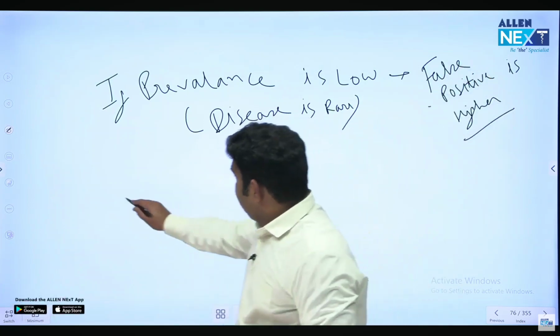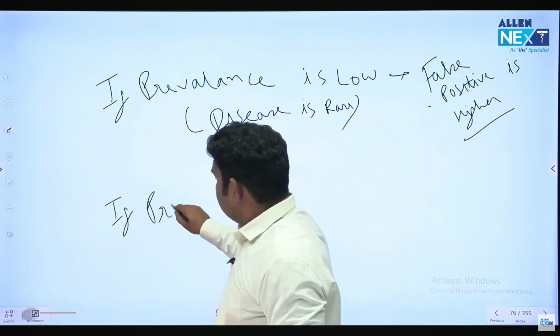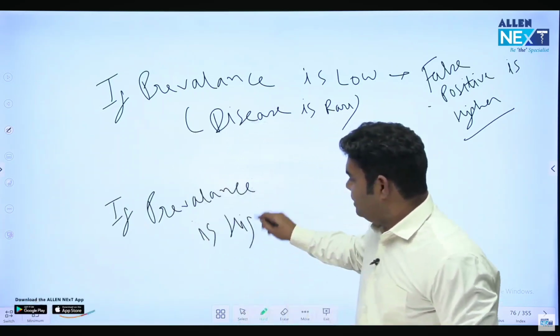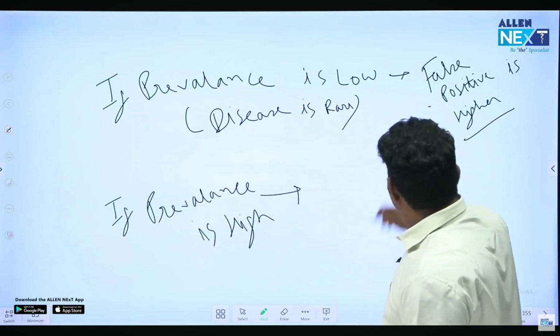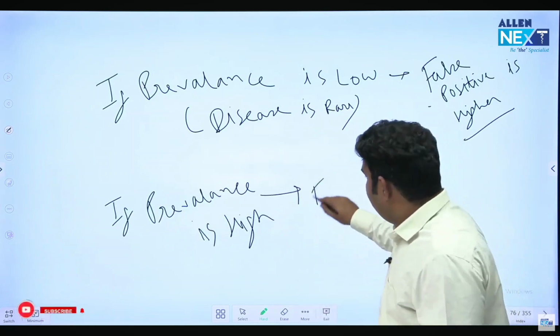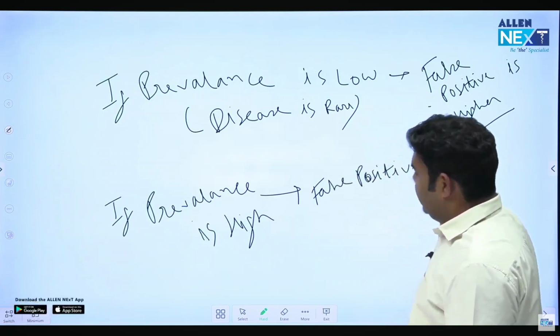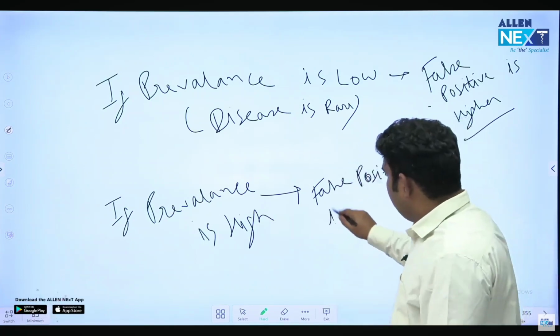But if prevalence is high, when the prevalence is high, means many people have the disease. In that case, false positive is low. False positive low means if someone is coming positive, he will mostly have the disease.